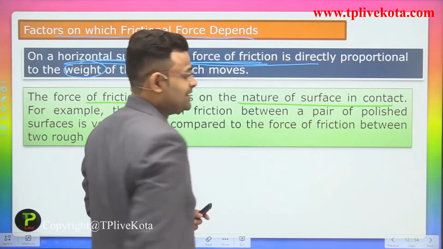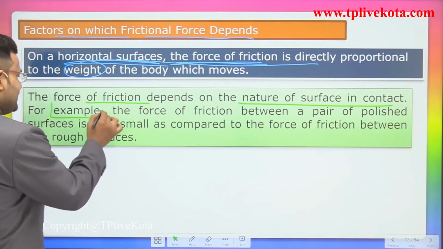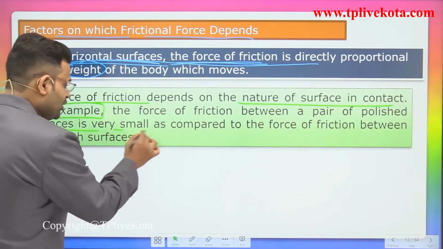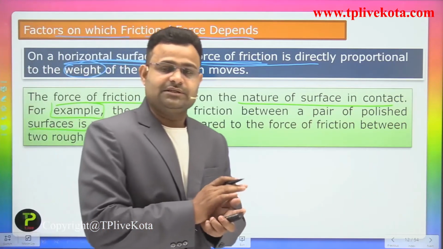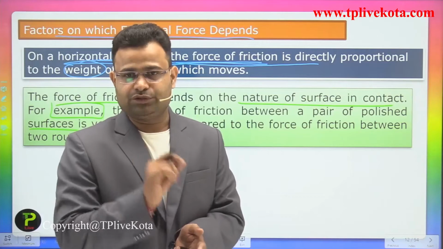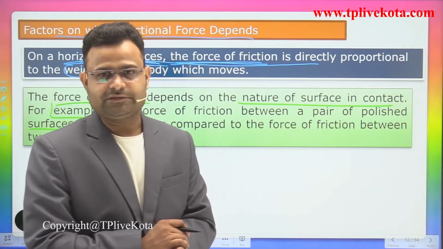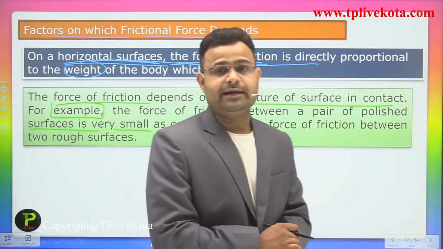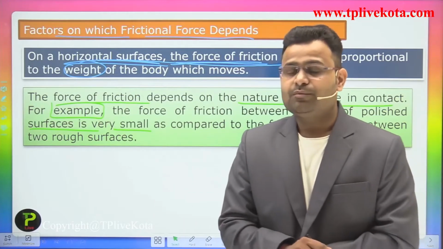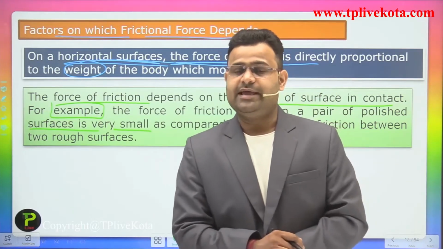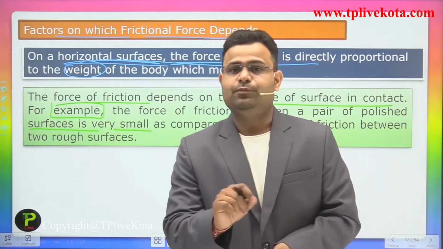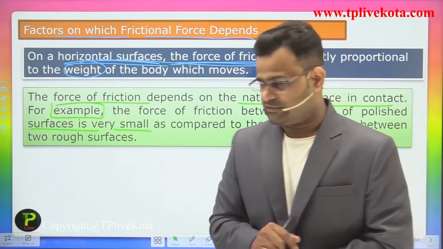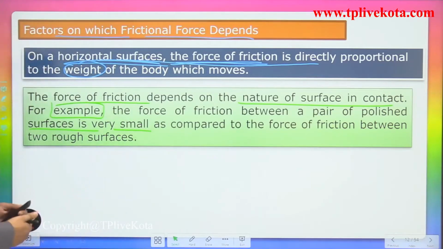For example, the force of friction between a pair of polished surfaces is very small. If both bodies are glass, both are smooth bodies, so both have a low force of friction. If you are taking different bodies, like wood and plastic, both have a high roughness as compared to glass. So those bodies have a high force of friction as compared to glass. So it depends on the nature of the body.